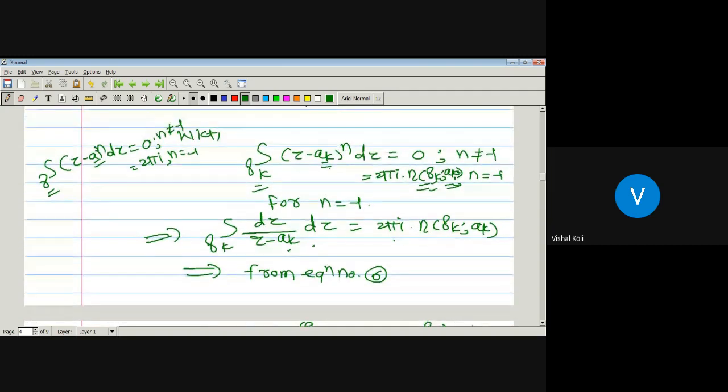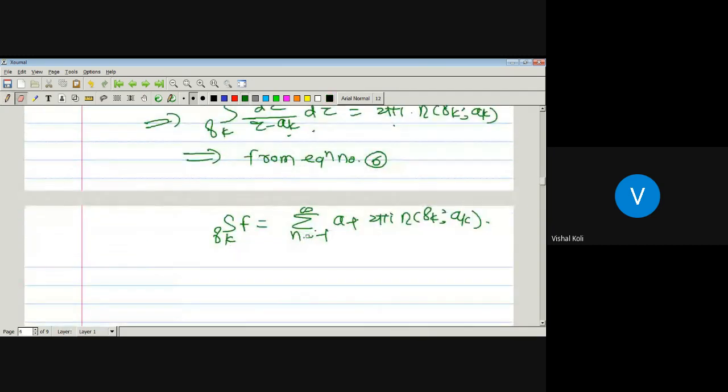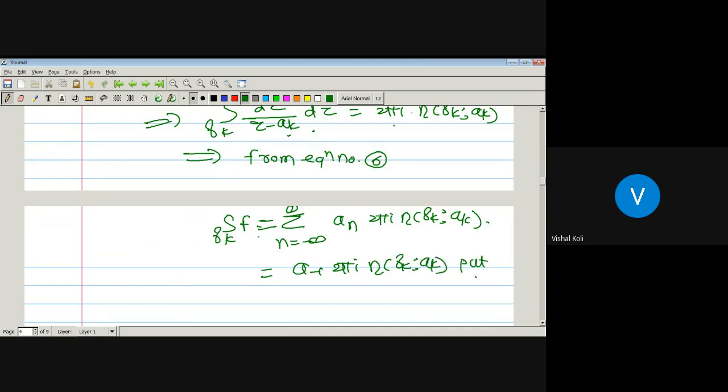I think here there is no need to take this sum, since we have taken n equal to a particular value. The integration over the curve gamma_k of f is nothing but, in the first step, we write the sum over n from minus infinity to infinity of a_n, but for n equal to minus 1 it becomes a_(-1) times 2 pi i times the index of the curve gamma_k with respect to the point a_k.